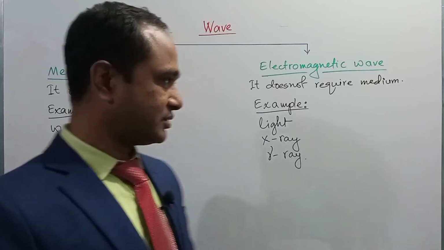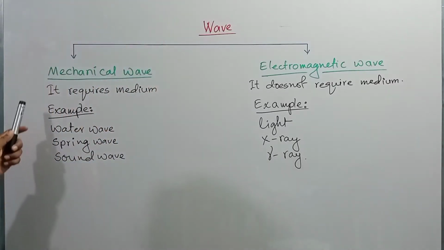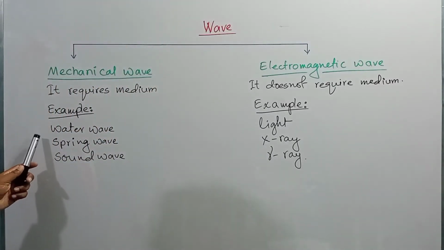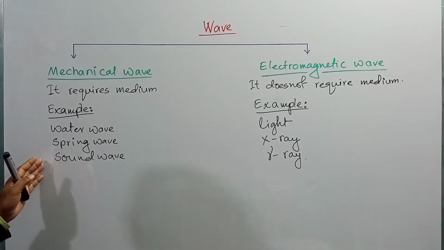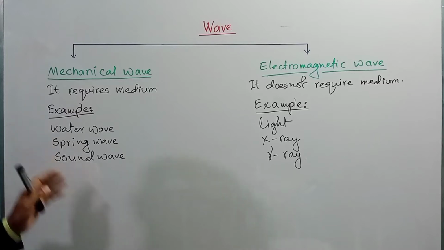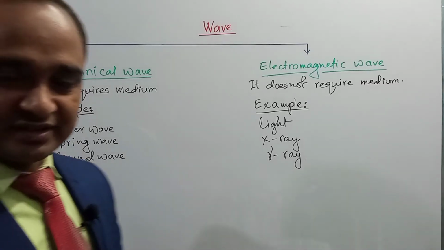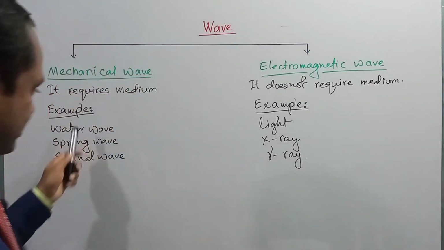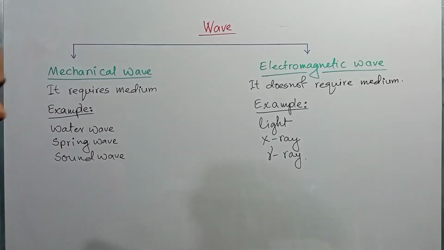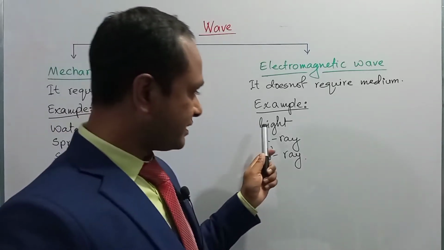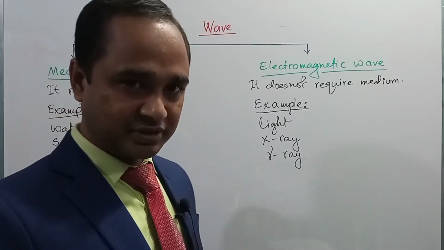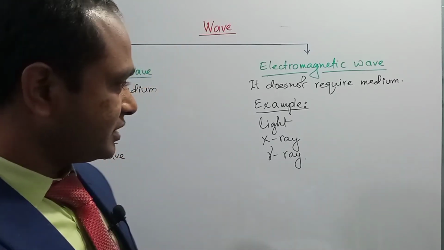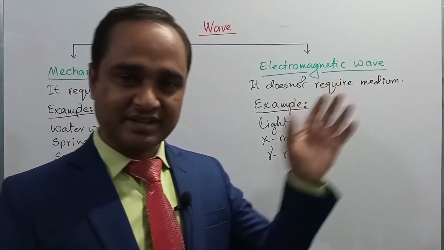For example, mechanical waves are water wave, spring wave, sound wave. These are mechanical waves, because for this type of wave a medium is necessary. Without medium, this type of wave is not possible. But light, X-ray, gamma ray, these are electromagnetic waves, because without any medium we can get light from the sun.